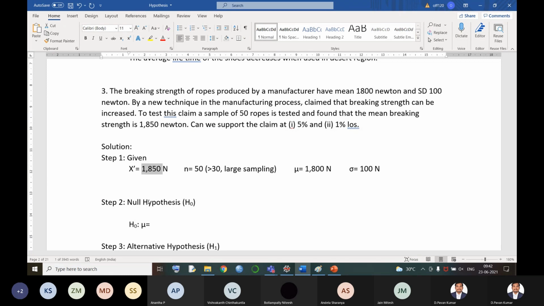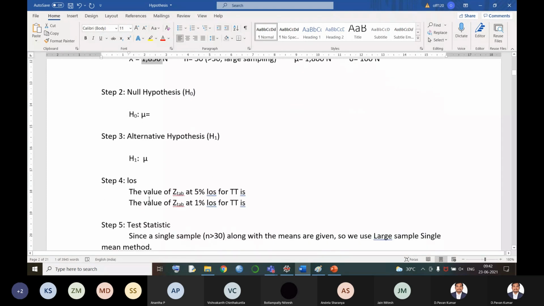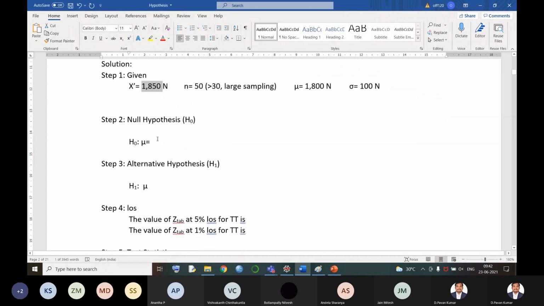In a similar way, earlier it was 1800 Newton, but now it is 1850 Newton. So sometimes by seeing the value 50, there is an increment. Of course, we can say that it is increased, but sometimes we can say that it is not increased. So now let us find out whether it is increased or not. Based on the information, let us write down the null hypothesis and alternative hypothesis.